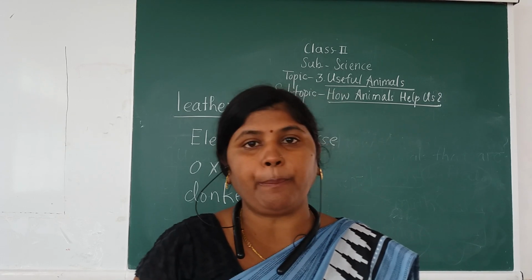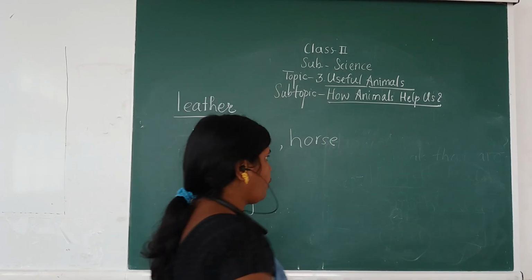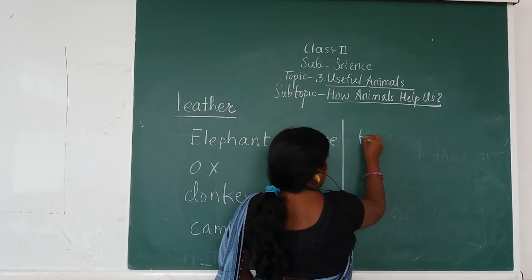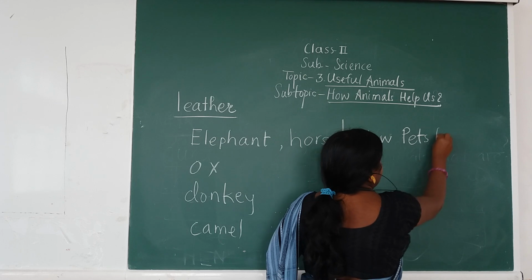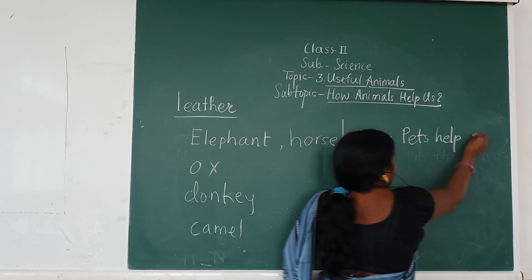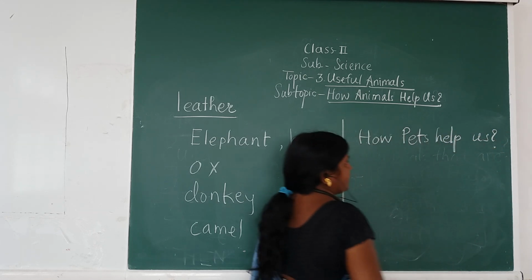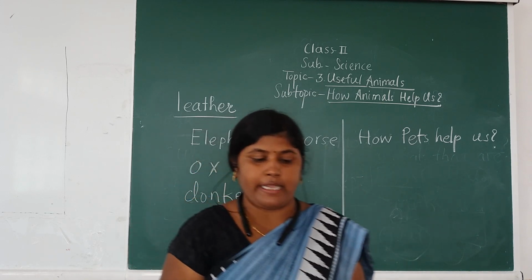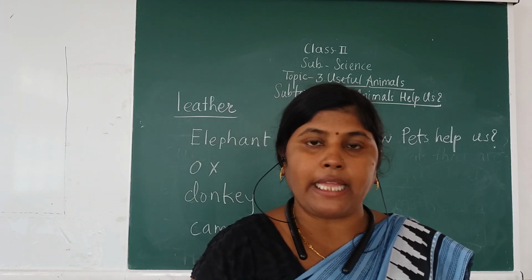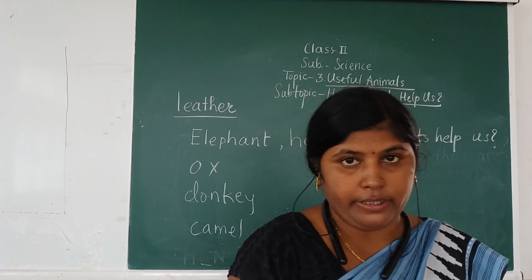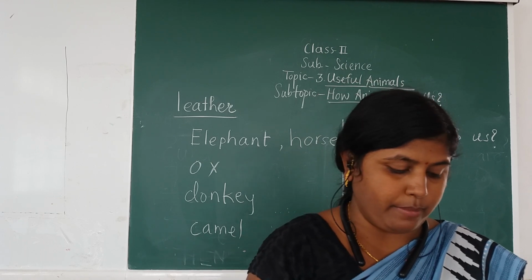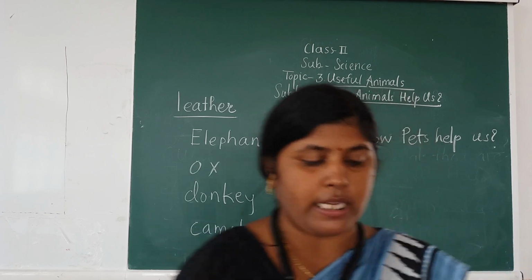Now see how pets help us. The next point is how pets help us. Animals like dog, cat, parrot and fish live with us in our homes, and these animals are called pets. See, the pictures are there.